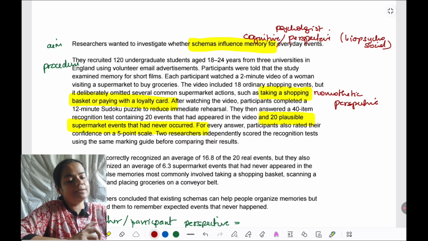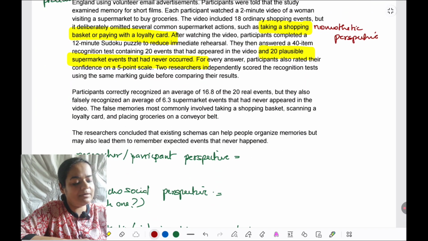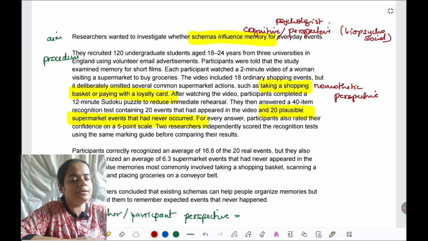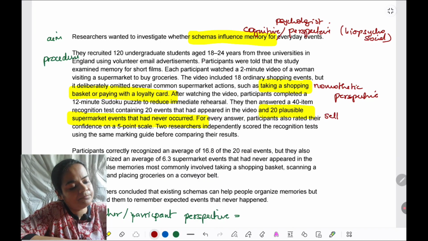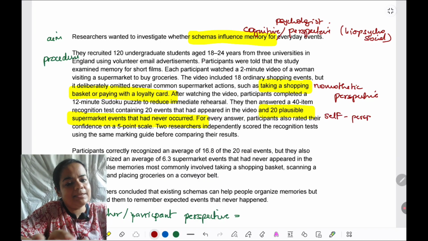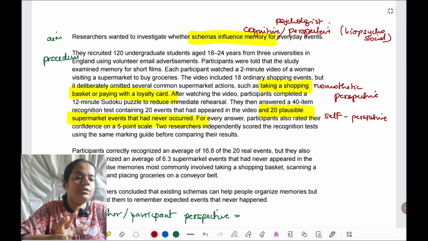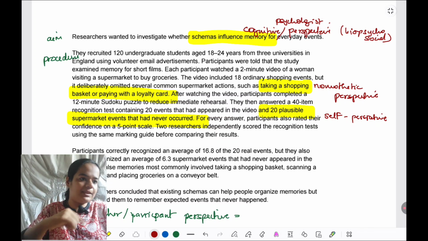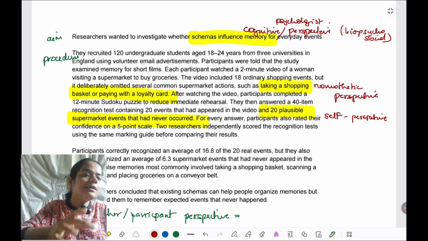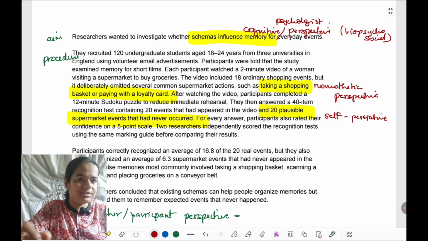Another thing we note till here is that they have taken all these confidence ratings, and on the very first point I had written, is it a researcher or participant perspective? It's a participant perspective in that sense. It's a self perspective. What do I mean by this? The researchers are looking firstly at something which is schema, which is internal to the person. Here I'm not talking about assumptions that they are making about what schema they will have. That I already told you, nomothetic. Here what I'm saying is it's an internal process. It's a construct. It's something that is inside participants.